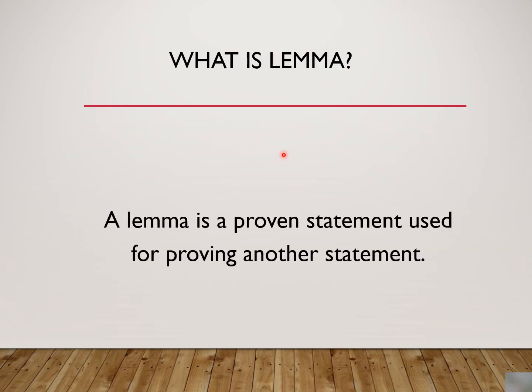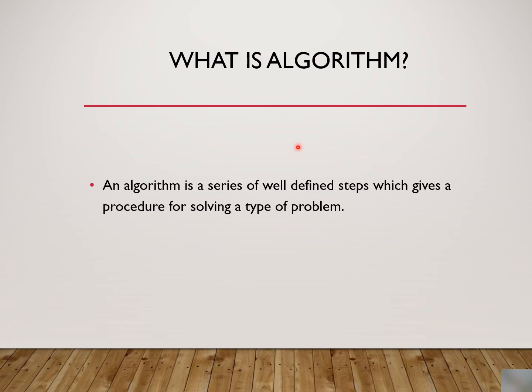Now we have to understand what a lemma is. Here comes the question: what is the difference between a lemma and an algorithm? A lemma is a proven statement used for proving another statement. A lemma is already proved, and we use it to prove another statement. And what is an algorithm? An algorithm is a series of well-defined steps which gives a procedure for solving a type of problem. So an algorithm basically gives you the steps on how to solve a particular problem.